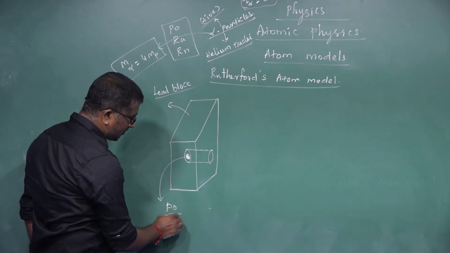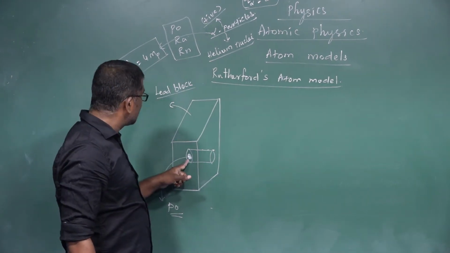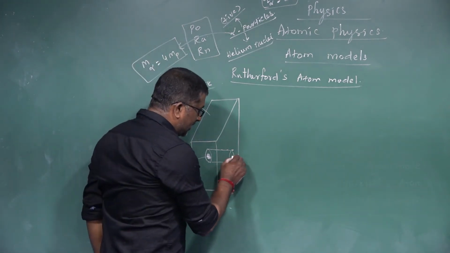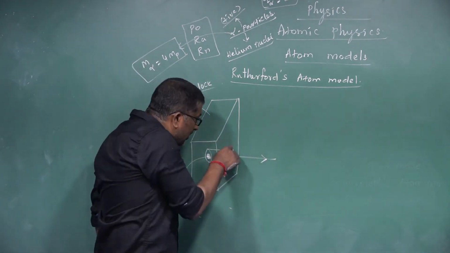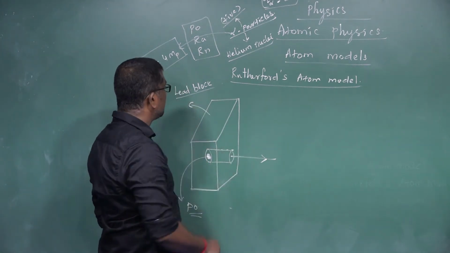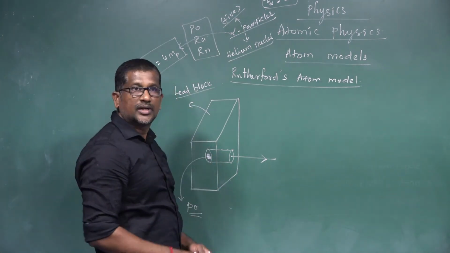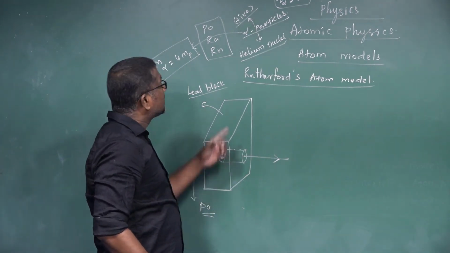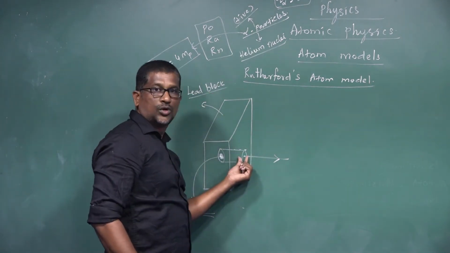Suppose polonium: the polonium sample is placed inside the lead block, which acts as a source of alpha particles. The alpha particles come out from the lead block through a fine hole made in it.